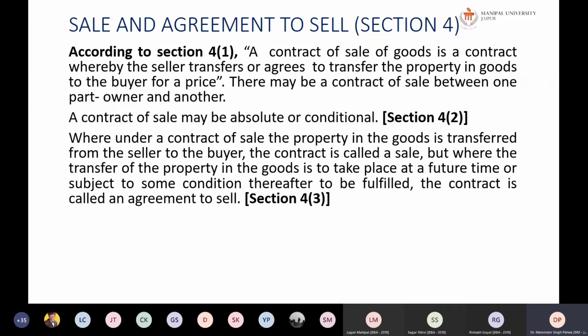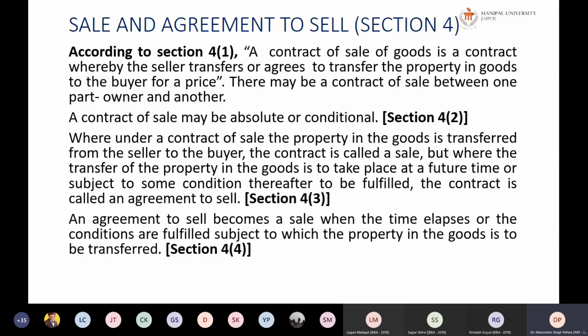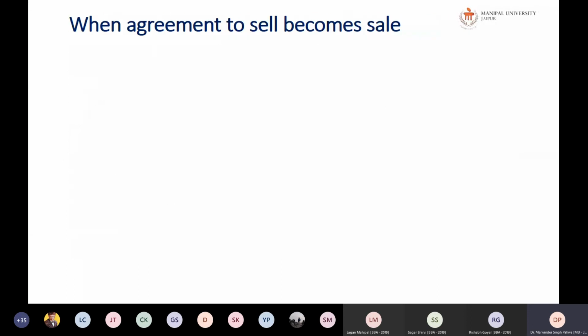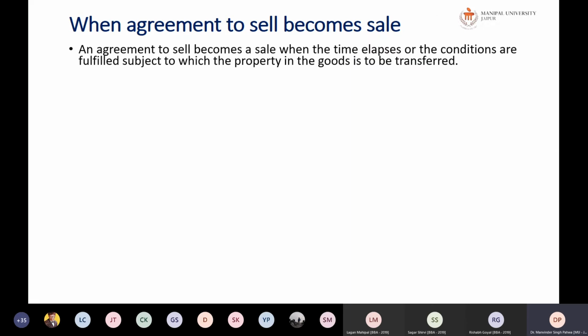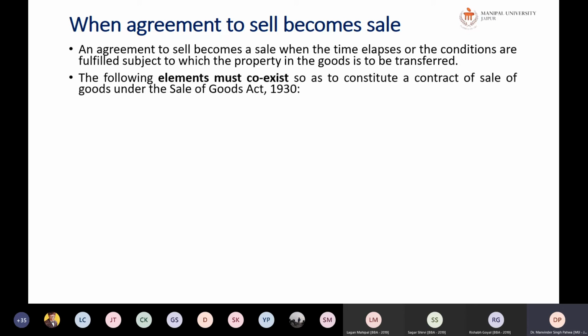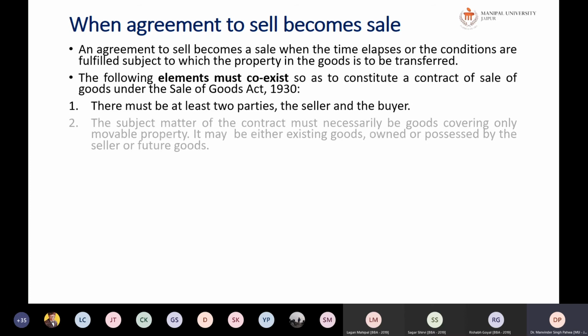So there is a clear distinction between a contract of sale and an agreement to sale. An agreement to sale becomes a sale when the time lapses or the conditions are fulfilled, subject to which the property in the goods is to be transferred. Next, the following elements must coexist to constitute a contract of sale under the Sale of Goods Act. First, there must be at least two parties, seller and buyer. Second, the subject matter of the contract must necessarily be goods, covering only movable property.